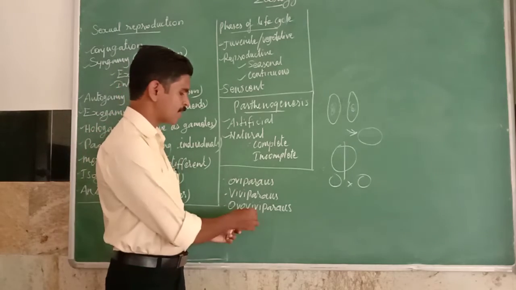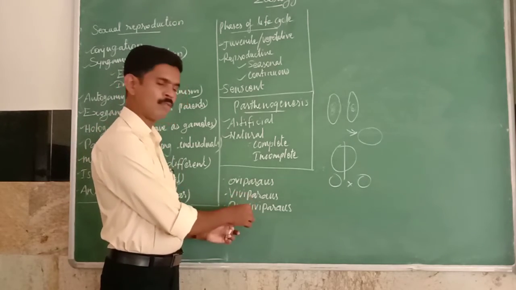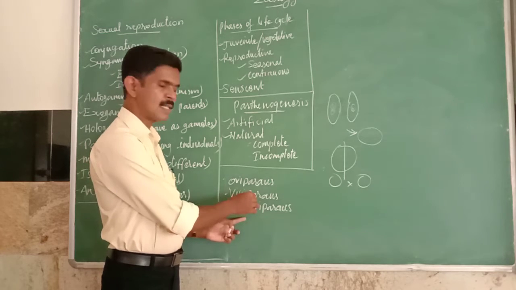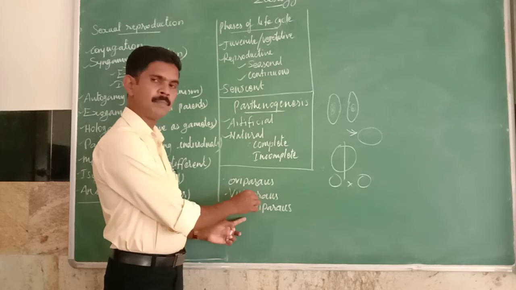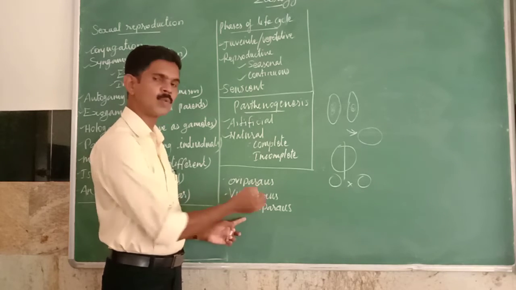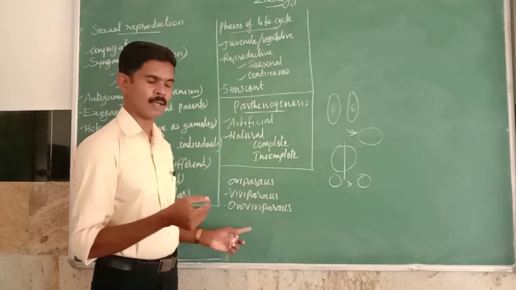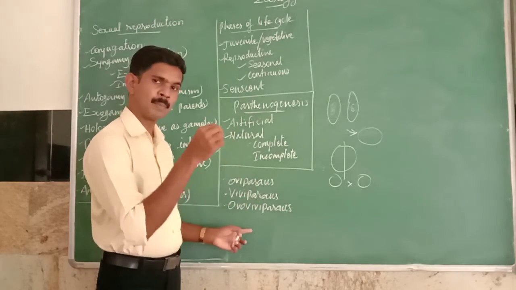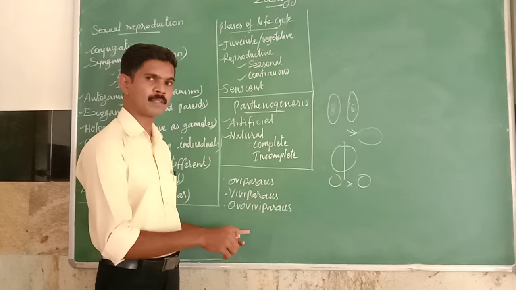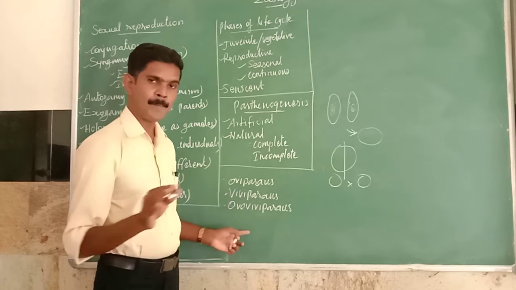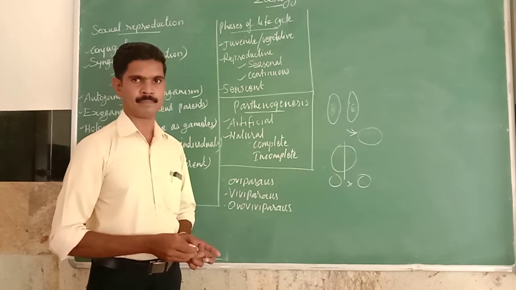Here is one difference between viviparous and ovoviviparous. In viviparous, the embryo develops inside the uterus and receives nutrients through the placenta, as I told you. But in ovoviviparous, the egg is present inside the mother's body, and there is no placenta connection.